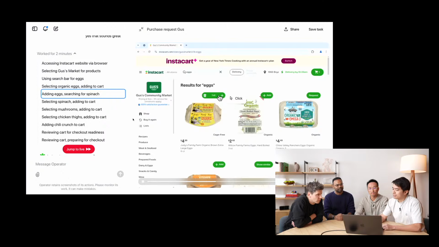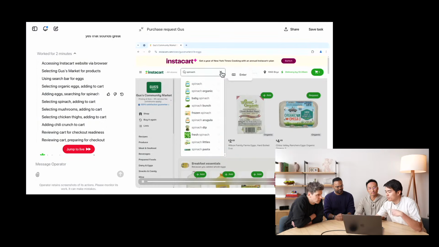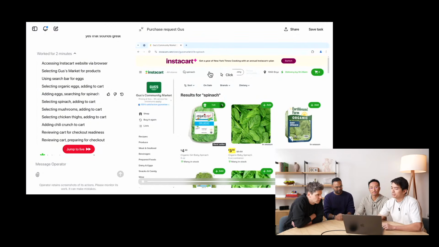Okay, so it creates the next subplan, which is adding eggs and searching for spinach. So it's probably going to search for spinach now. Okay, it clicks on the search bar right there. It types in spinach. So this loop of taking actions, grabbing screenshots, and creating new subplans just keeps going on until Operator decides that it's done with the task. And then it goes back to you. It's very cool to see its thought process going like that.